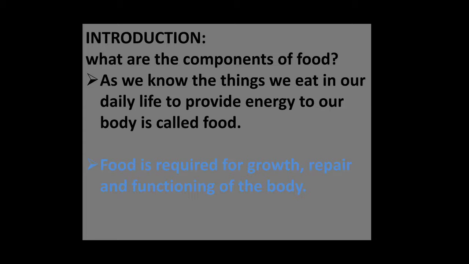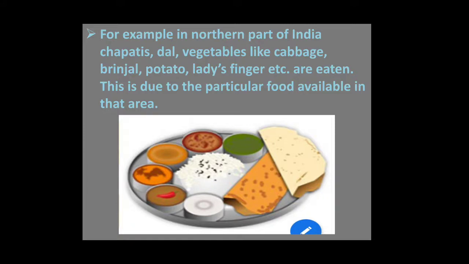As we know, the things we eat in our daily life to provide energy to our body are called food. Food is required for growth, repair and functioning of the body. For example, in northern India, chapatis, dal, and vegetables like cabbage, brinjal, potato, ladyfinger, etc. are eaten. This is due to the particular food available in that area.